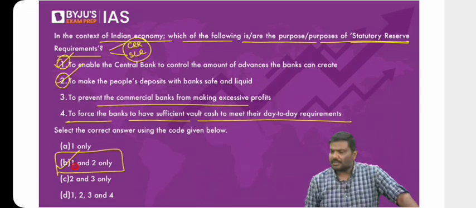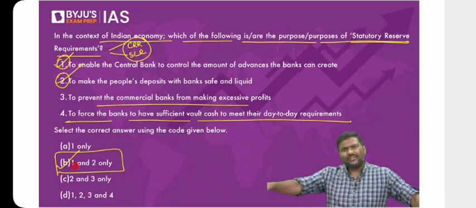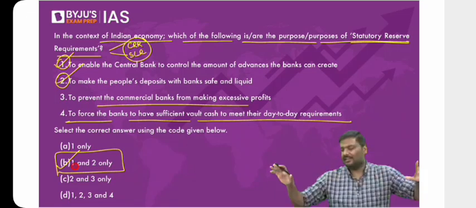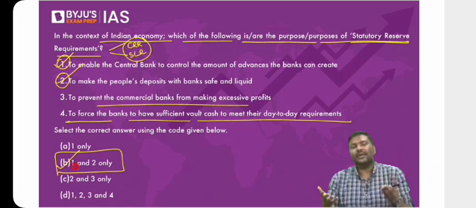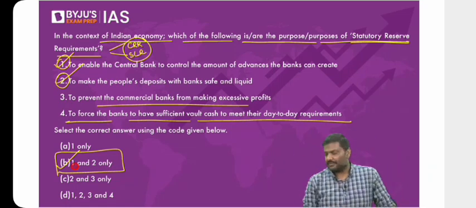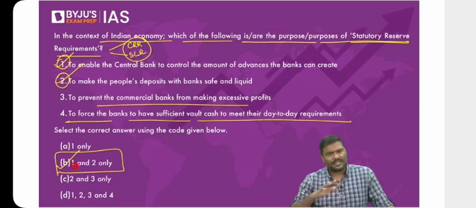And on the previous question, some of you are asking how 3 is wrong. You tell me, have I discussed anywhere where RBI is preventing banks from making profits? I hope you understand it is not its function. Don't ask me why RBI is not doing it. RBI will never do it. Have I discussed any function of RBI where you can say RBI is preventing banks from making profits? Any example? Absolutely no.